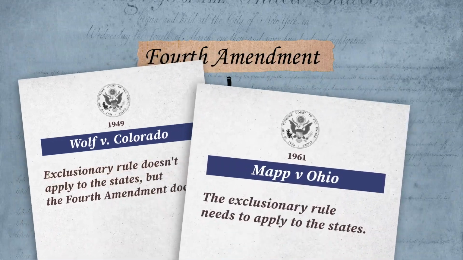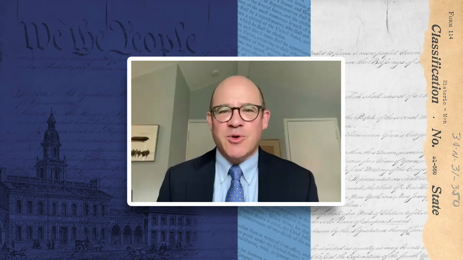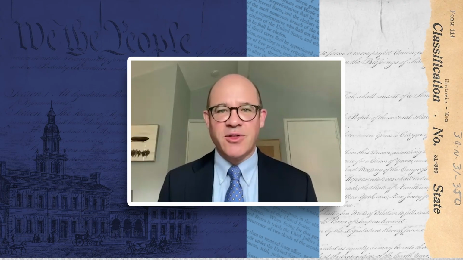In Mapp versus Ohio in 1961, the Supreme Court says, we're overturning that part of Wolf versus Colorado. We think the exclusionary rule needs to apply to the states. And the reason was the states really were not following Fourth Amendment rules without the exclusionary rule. The thought was you need to have that threat of suppression, that threat of losing your case, in order to ensure that the states had a strong incentive to follow the Fourth Amendment.